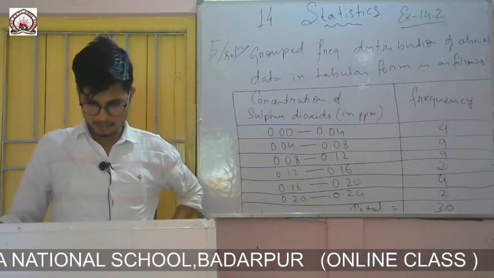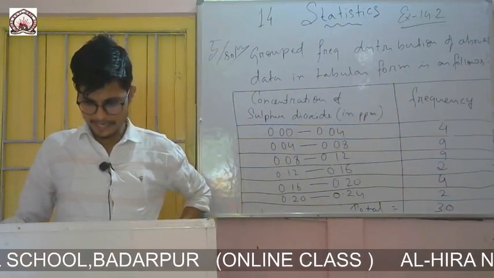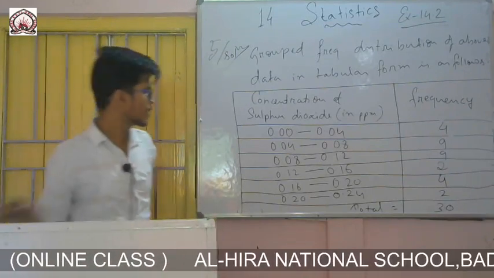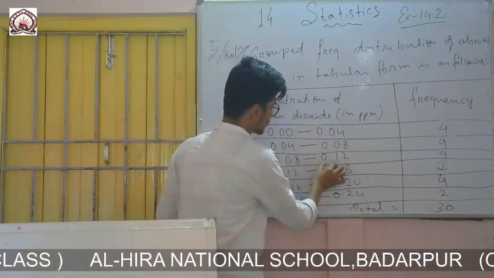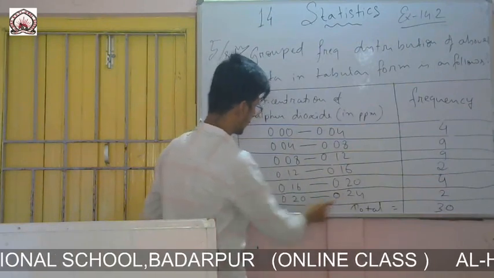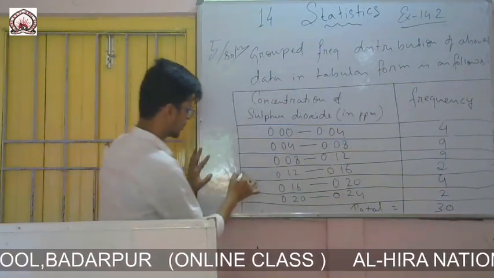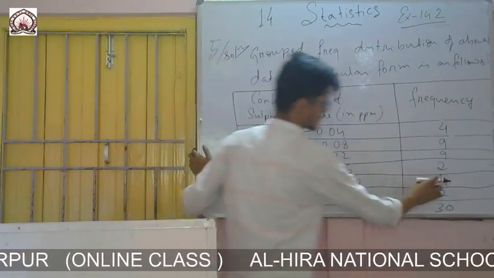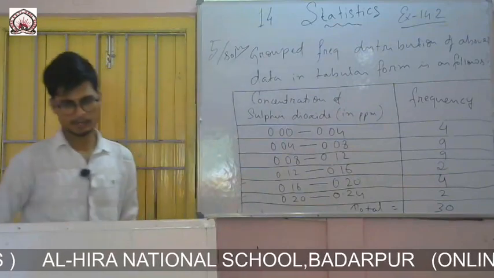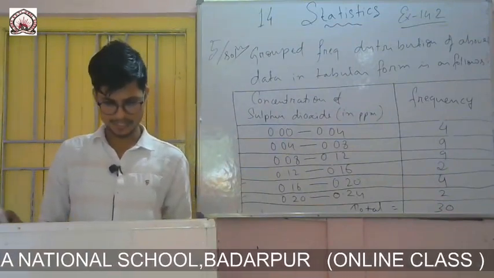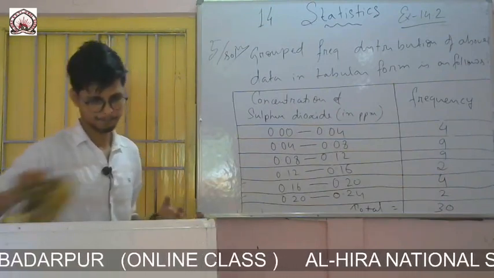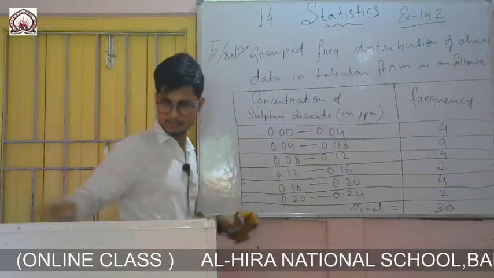Okay. So now the question is: for how many days was the concentration of sulfur dioxide more than 0.11? More than 0.11 means from 0.12 to 0.24. How many? This one, this one and this one, that is 4 plus 2, 6 plus 2, 8. That means only for 8 days the concentration of sulfur dioxide was more than 0.11 ppm. So you write this as the last, Roman number 1.